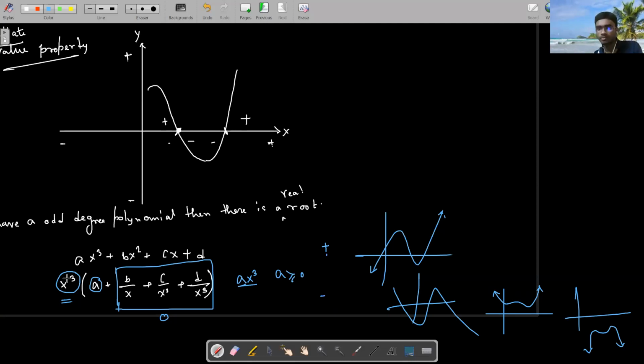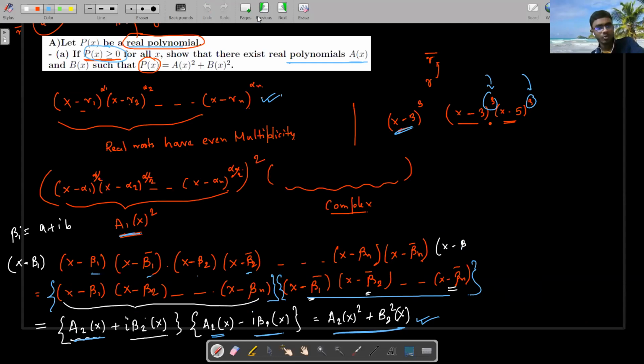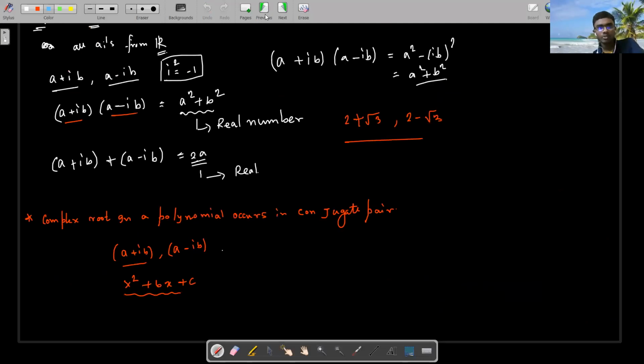So that's the thing. Can we prove it one more way, if the coefficients are real and the roots come in conjugate pairs? That's another way. Now recall one of the last methods we did. We said that complex roots occur in conjugate pairs, right?